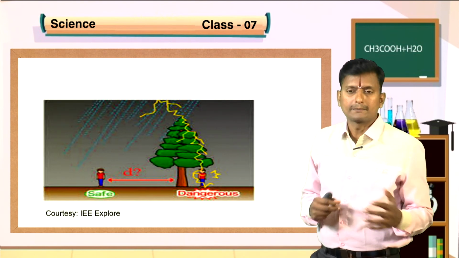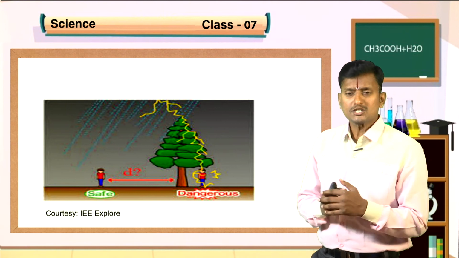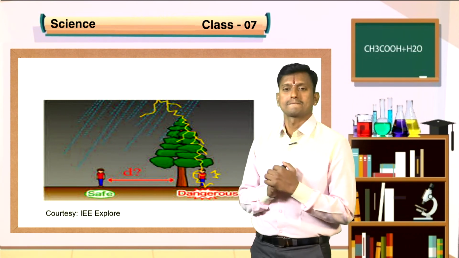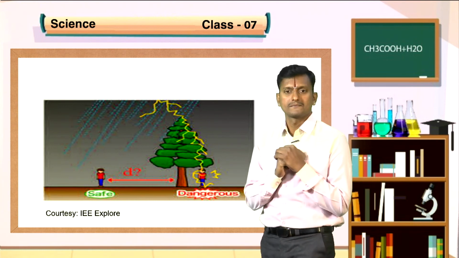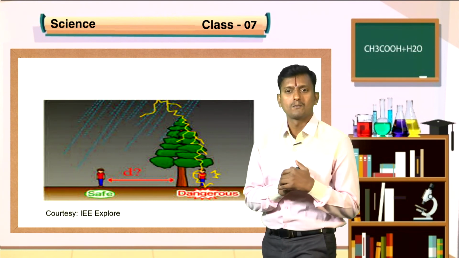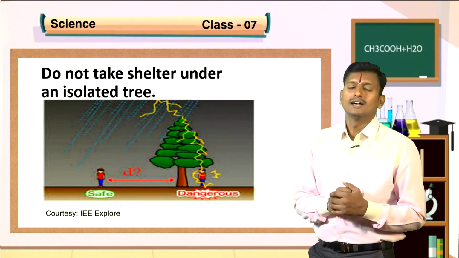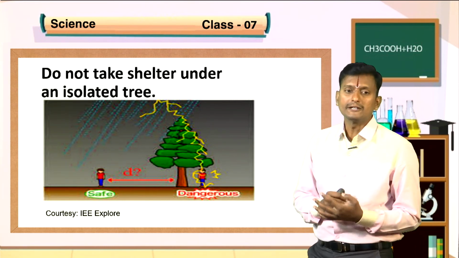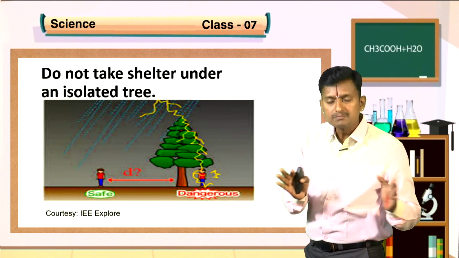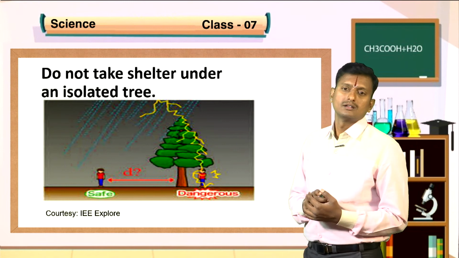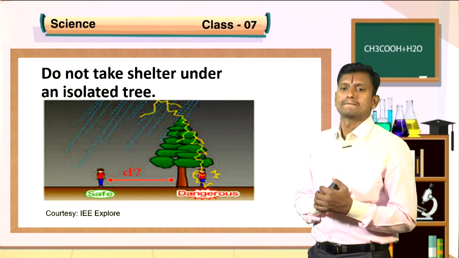During heavy rain, shall I stand under a tree to protect myself from rain? Is it good? No. Do not take shelter under an isolated tree. Keep distance from the tree, otherwise it will be hit by lightning.